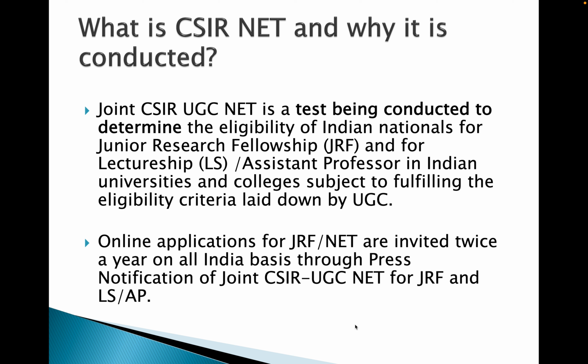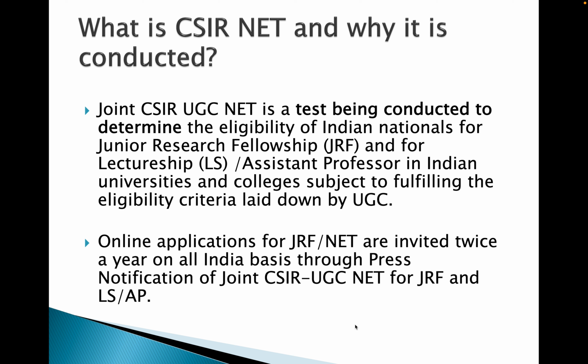For JRF, for research, if you want to go into research and take a fellowship from the government, then you need JRF. Otherwise, for assistant professor or lectureship, you just need CSIR NET LS. We will discuss how many marks you need for LS and how many for JRF. NTA conducts this test 2 times a year. Last year because of COVID they conducted it only once, but otherwise they conduct it twice every year.